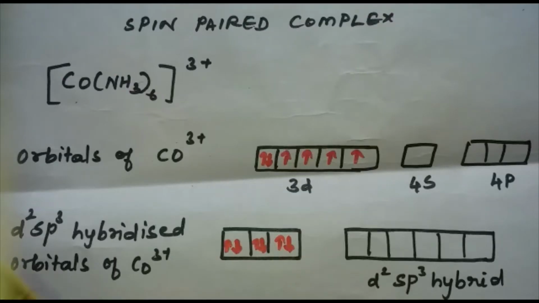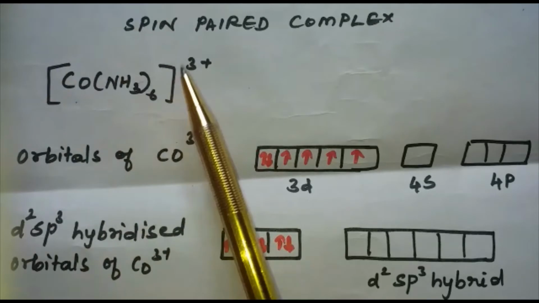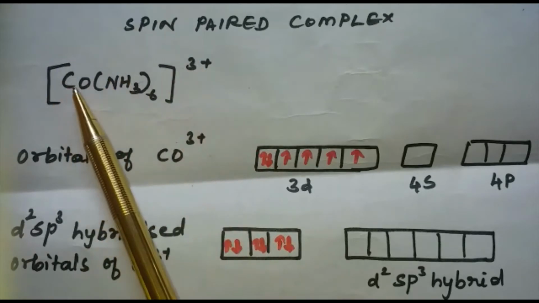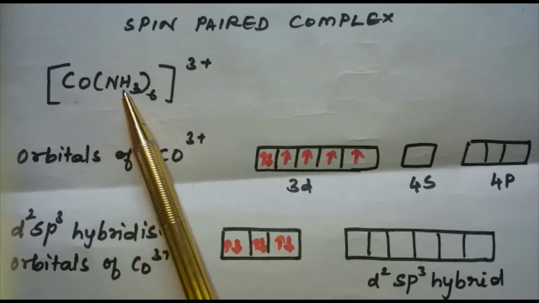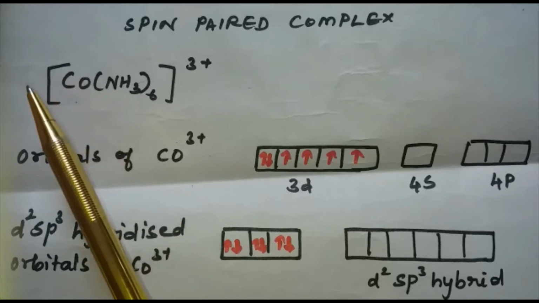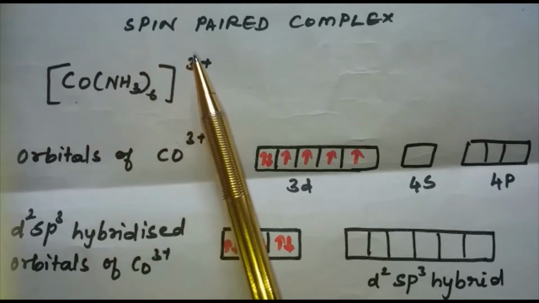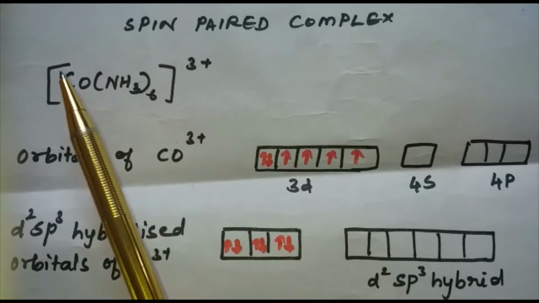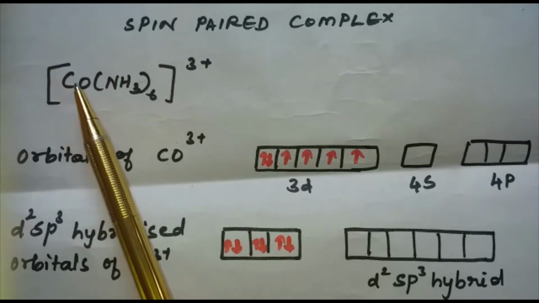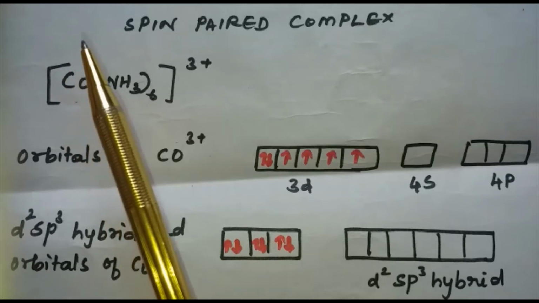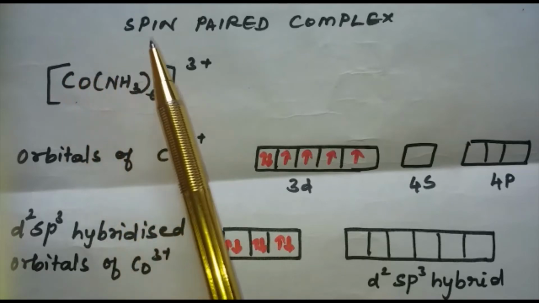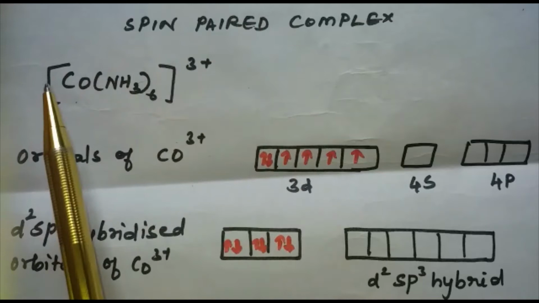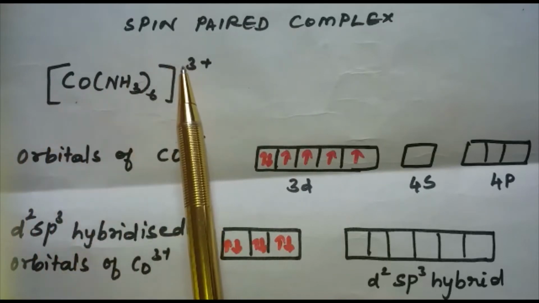Here, in the complex [Co(NH3)6]3+, cobalt is the central metal ion and NH3 is the ligand. No counter ion is here, so we are having the charge. The atomic number of cobalt is found to be 27. So the electronic configuration is 3d7 4s2. The charge of the central metal ion is found to be 3+.